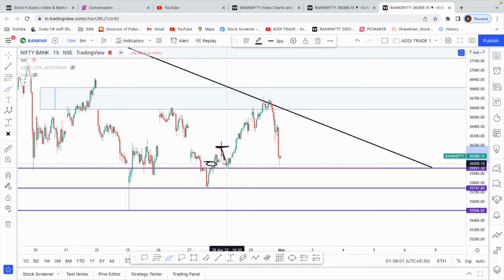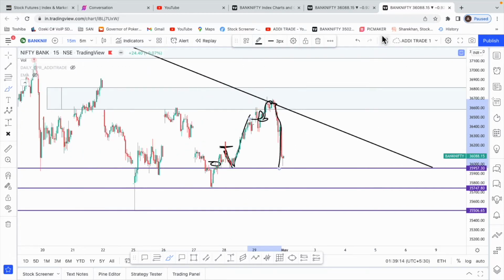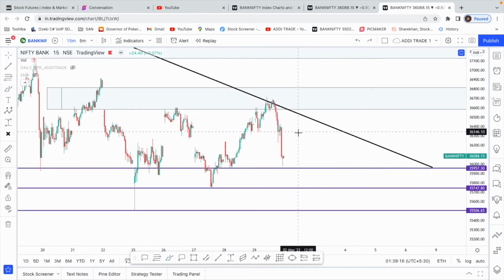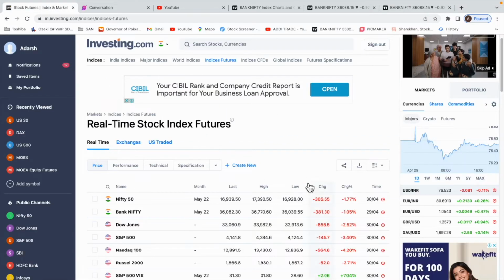we got a nice move, a down move and then a bounce, a nice move, right? And the same thing even on Friday, we opened flat, and after this initial move and taking resistance, we got a nice fall. Now for Monday, in case we get a 500 or 600 point gap down, I'm expecting a gap down obviously based on SGX Nifty, but